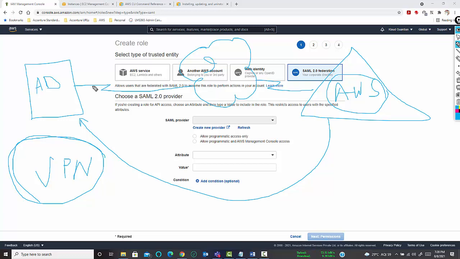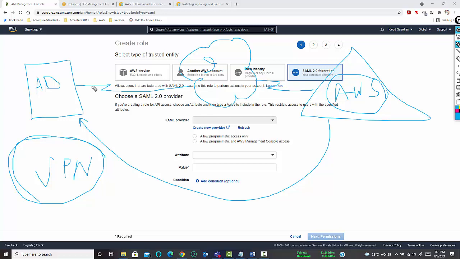So is it clear how we can configure a SAML authentication? Yes, that means you need to create a federation. Exactly. You need to create a trusted authority between your on-premise and your cloud. Based on the trusted authority and the federation authentication, that is SAML 2.0 federation, you can actually do it.